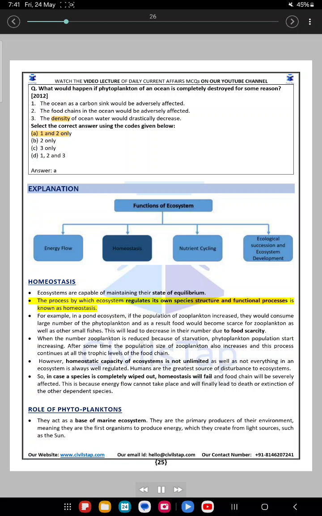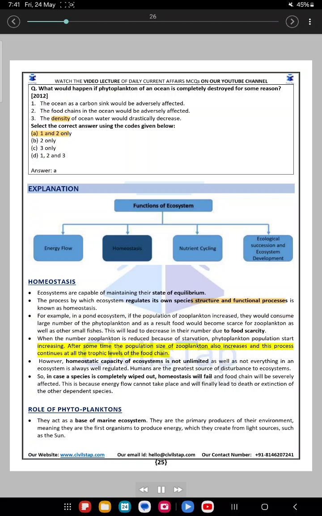The process by which an ecosystem regulates its own species structure and functional processes is known as homeostasis. For example, in a pond ecosystem, if the population of zooplankton increased, they would consume a large number of phytoplankton, and as a result food would become scarce for zooplankton as well as other small fishes. This will lead to a decrease in their number due to food scarcity.